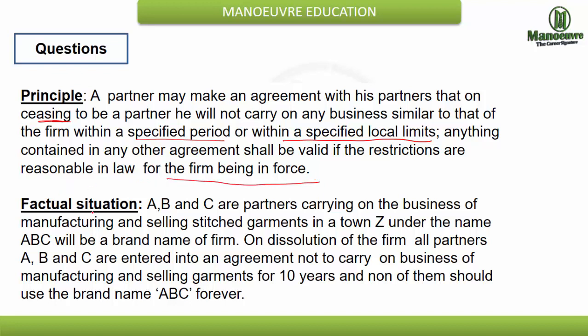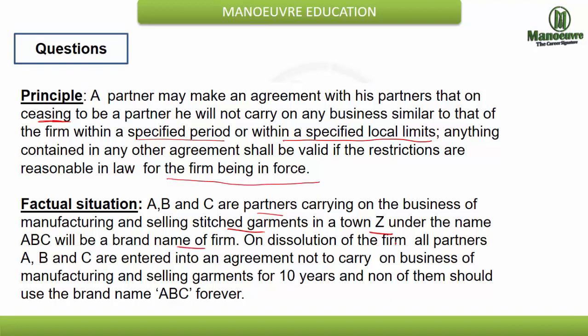Now over here we see the factual situation: A, B and C are partners carrying on the business of manufacturing and selling stitched garments in a town Z under the name ABC, which is a brand name from the firm.